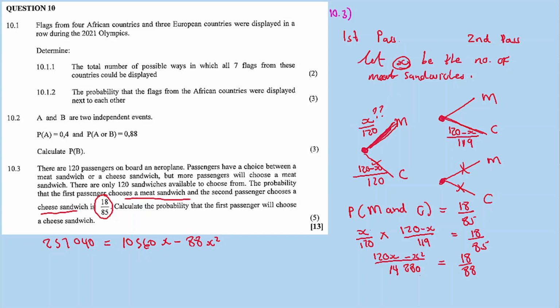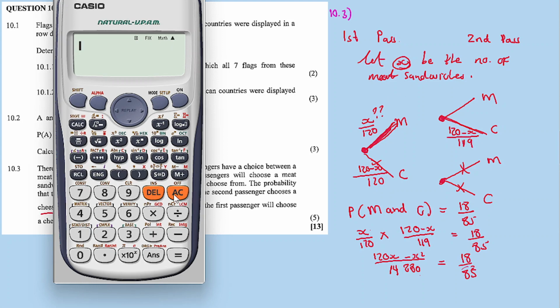Okay, I feel like I'm losing it here. Oh snap, man. Okay, it's 85, not 88. It's 18 divided by 85.